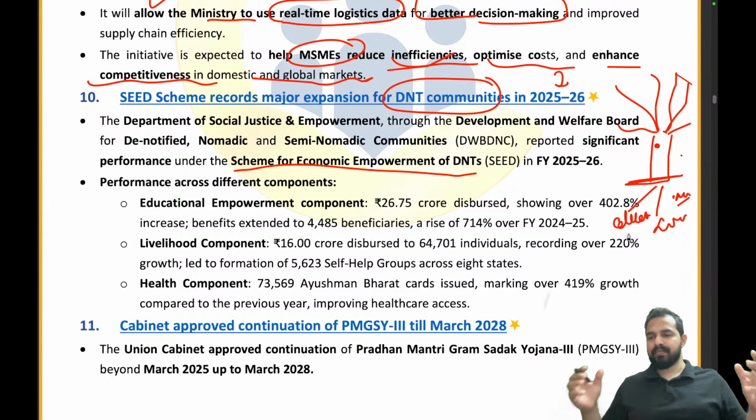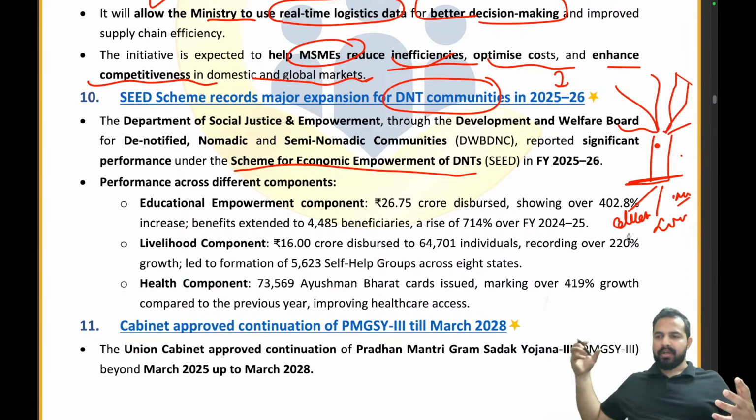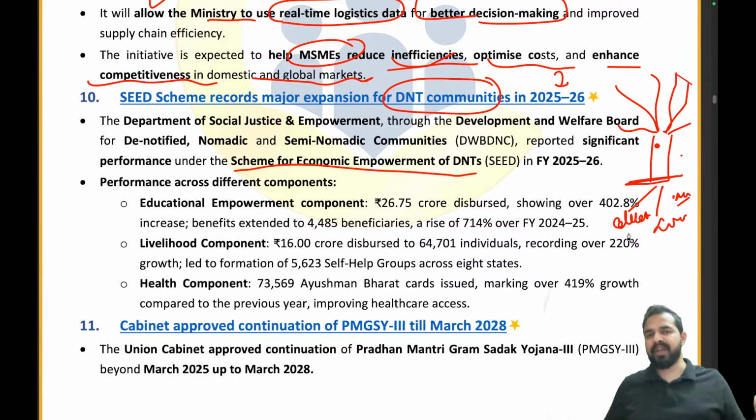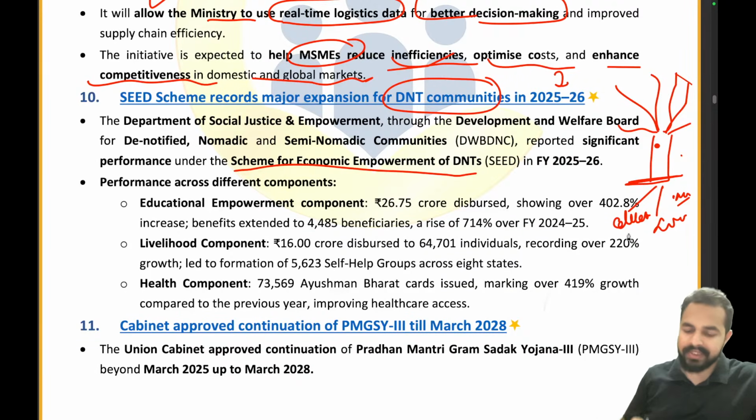So we have basically provided better support by providing them root based support. How? By providing them educational empowerment, by giving the books, by providing lectures to them, by providing the livelihood component, and the health component, by working on their health. So that's how you can see that the SEED scheme has recorded the major expansion. How? Now let's move on to the article.